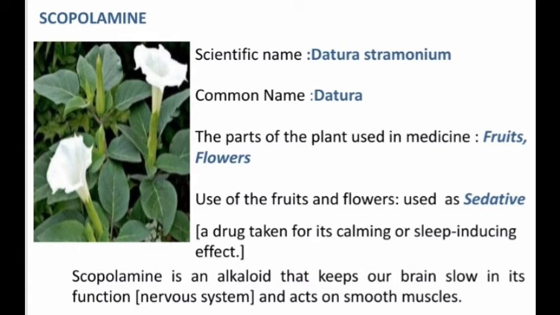The parts of the plant used in medicine are fruits and flowers. They are used as a sedative, that is, an anesthesia drug, taken for its calming or sleep-inducing effect. If this is injected into our body, we will get sleep.